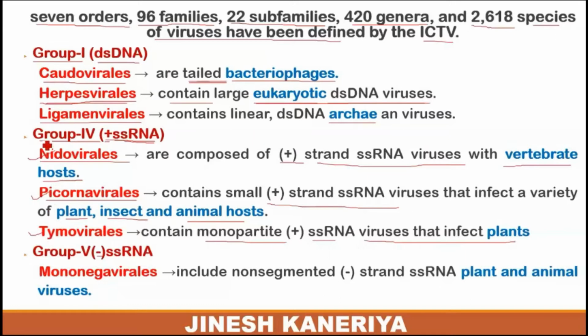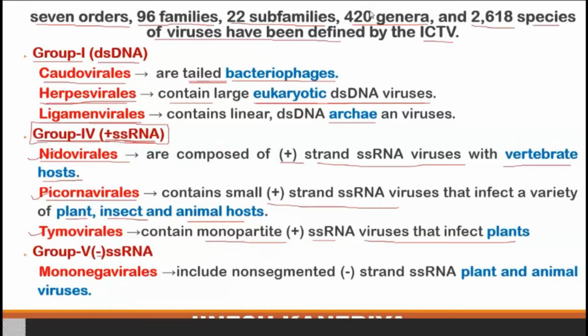So these are group 4, positive sense RNA containing genomic components. What are the areas where this kind of virus generates infection in different conditions?